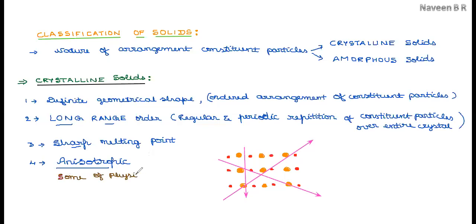You can mention a few examples to remember, such as melting point or conductivity. If you measure such physical properties, they have different values when measured in different directions.